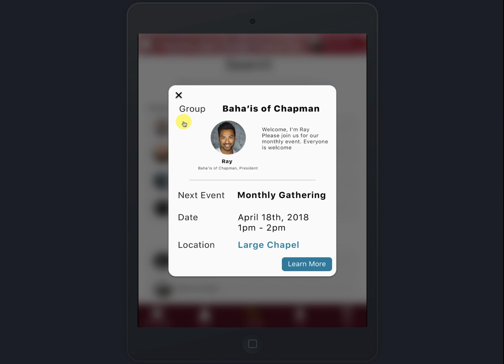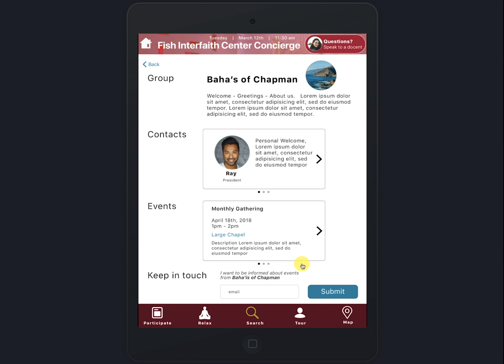an overlay that tells us some information about the group. So we get the information for probably the primary contact, and then we see the next event that's happening, the name of the event, when it happens and where it's going to take place. And say if you want to learn more about this group, to go in depth, you click learn more, and this goes to the in-depth information page for that group.